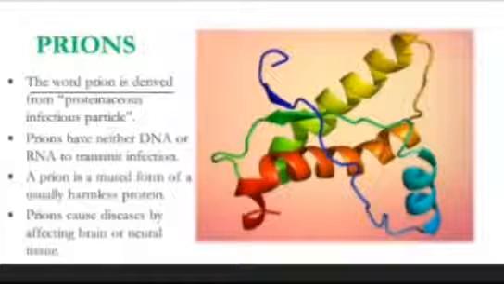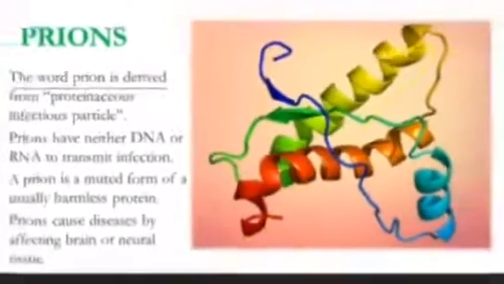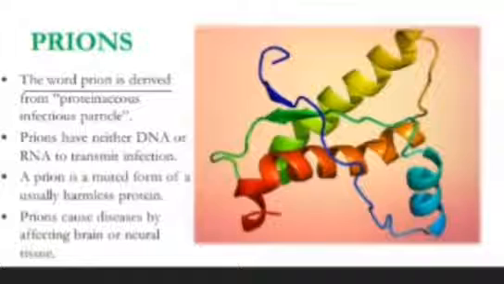And prions. What are prions? The word prion is derived from proteinaceous infectious particle. You can see this in the picture. This is the structure of a prion. Prions have neither DNA, which is deoxyribonucleic acid, nor RNA to transmit infection. A prion is a mutated form of a usually harmless protein. Prions cause diseases by affecting brain or neural tissues.